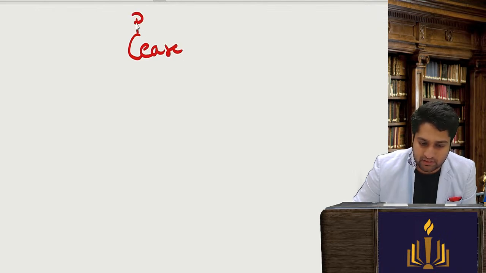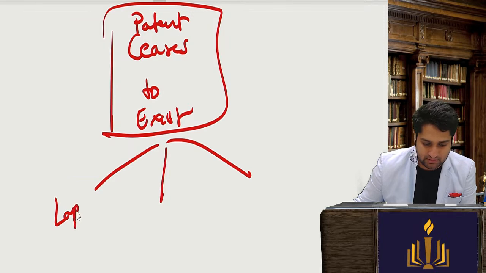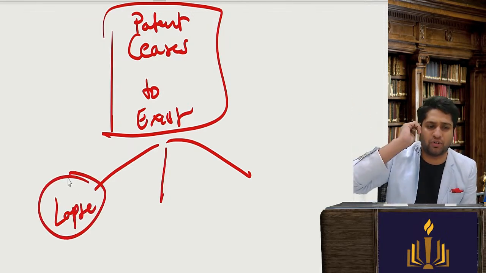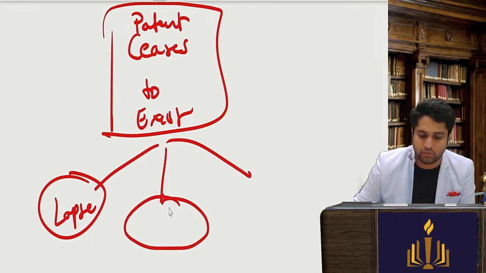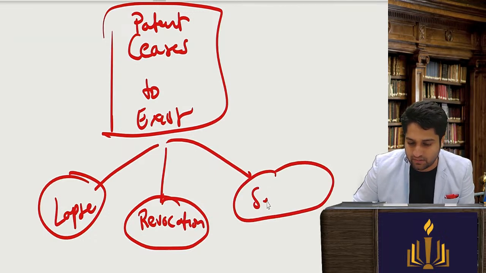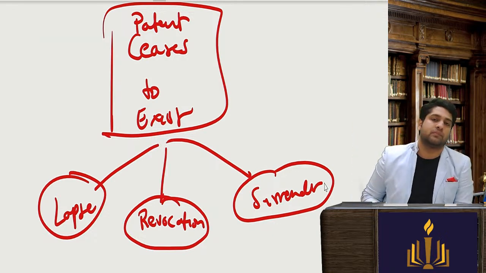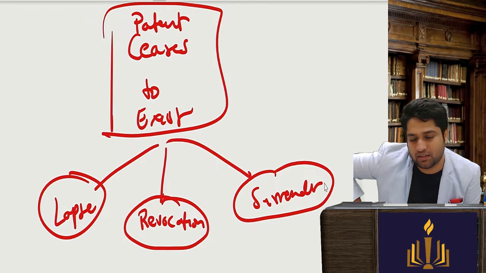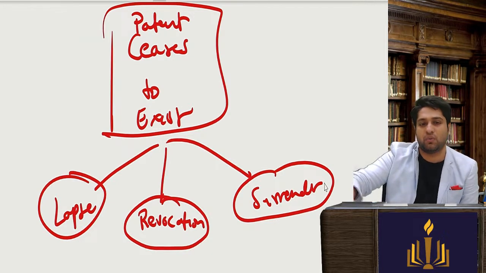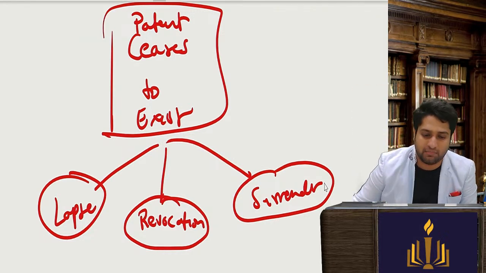A patent ceases to exist in three cases. Either it has lapsed, meaning the time has lapsed and you have not restored it by paying the renewal fees, or there is a revocation, or there is a surrender. See, surrender is when the inventor himself gives away the invention and tells the patent office that I don't need this invention, I don't want to pay renewal fees, I am coming forward and surrendering it now only. So surrender can be done.